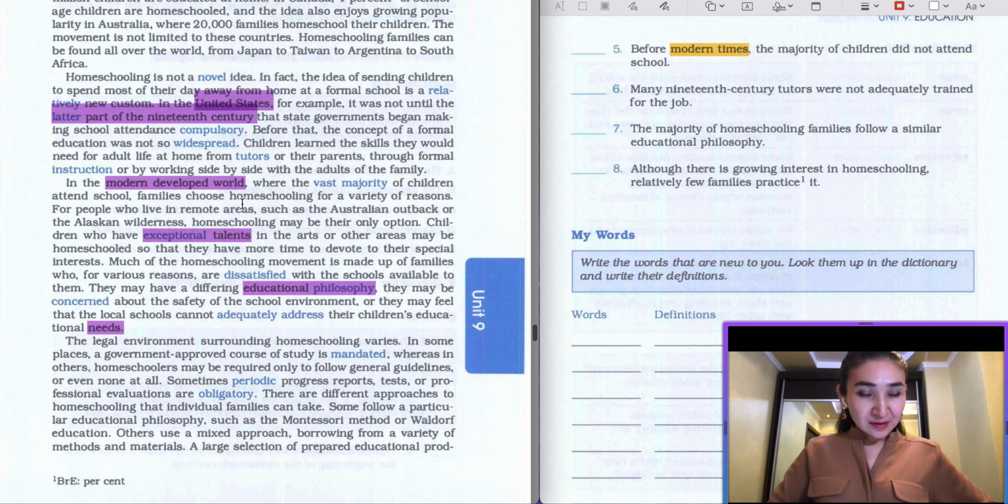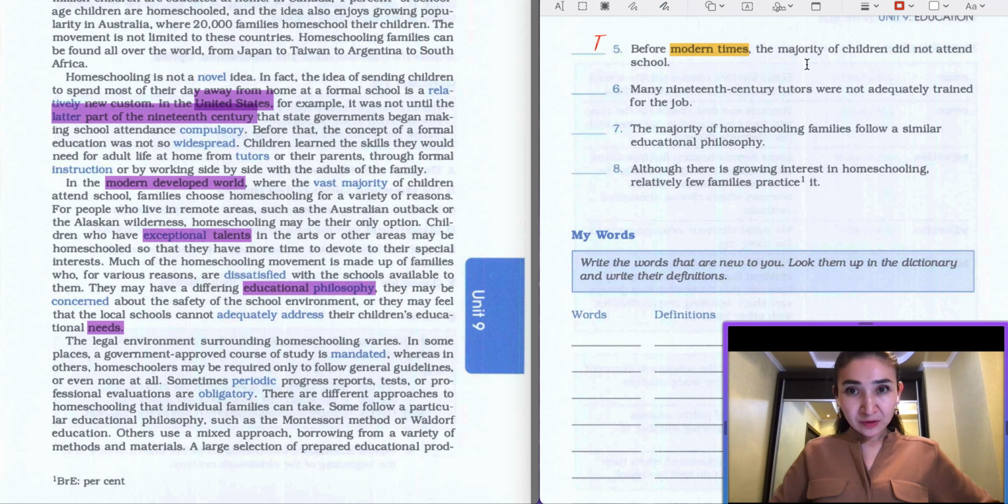Let's read this sentence. In the modern developed world, where the vast majority of children attend school, families choose homeschooling for a variety of reasons. So basically, this is true. It had happened in the modern developed world. So the answer to the fifth question is going to be true.